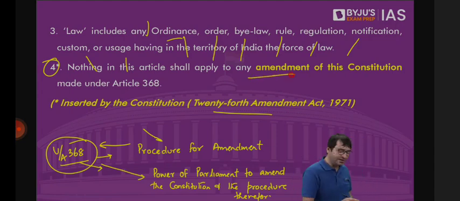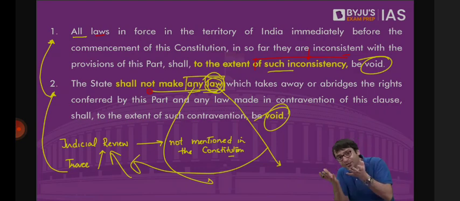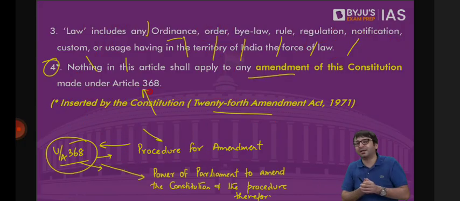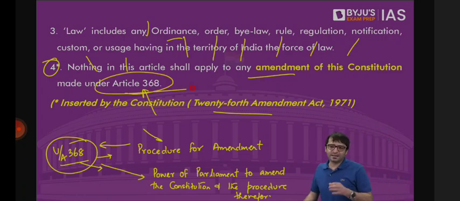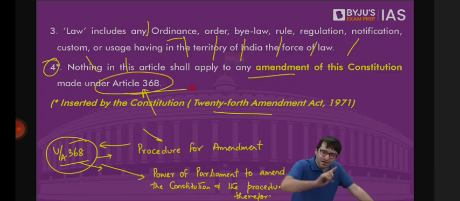Because in this article it is mentioned that Parliament cannot make any law to delete, modify, or abridge a fundamental right. This restriction will not apply to the amendment of the Constitution made under Article 368. That means through a Constitutional Amendment Act, Parliament can delete, modify, or abridge a fundamental right. Not through an ordinary law, but through a Constitutional Amendment Act.